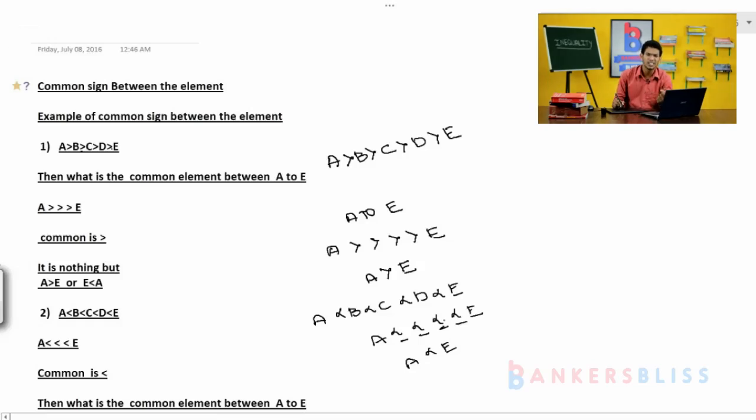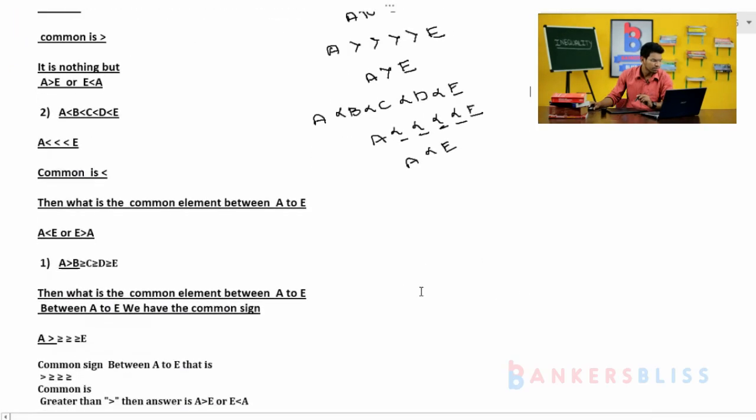Understanding the basic funda, how to identify the common sign? Guys, we have to identify the common sign between the elements, and then we have to understand with a simple logic. So next, for your understanding, it is something different, but if we understand the concept, definitely we can solve the problem very easily.